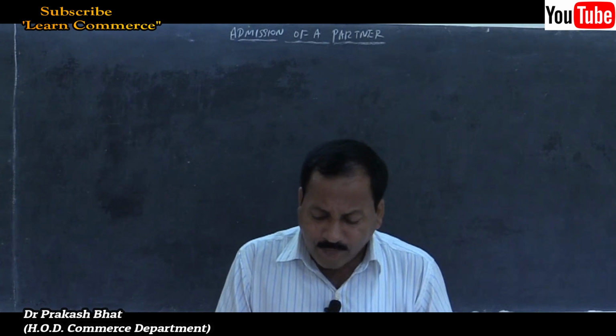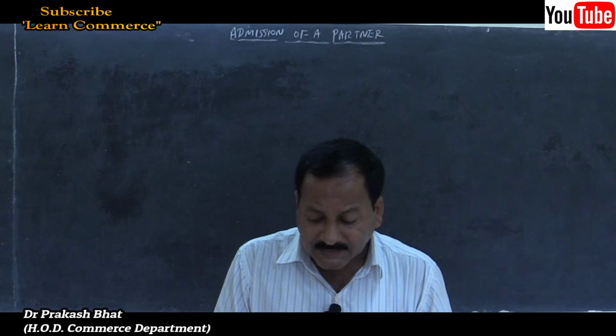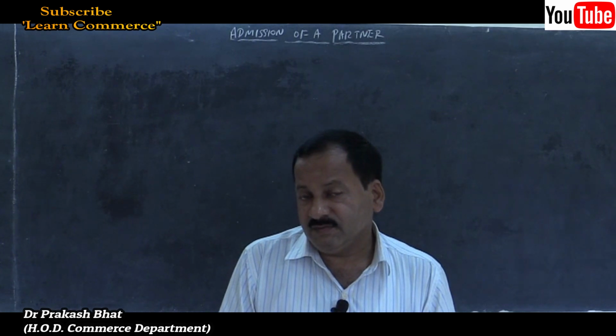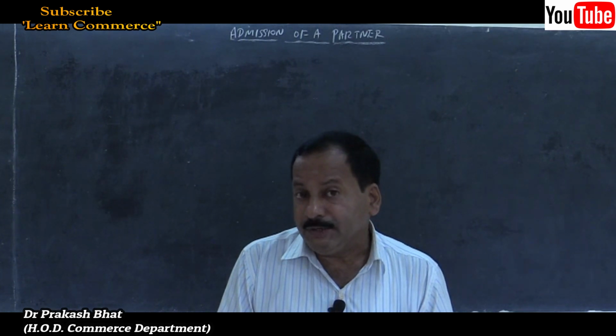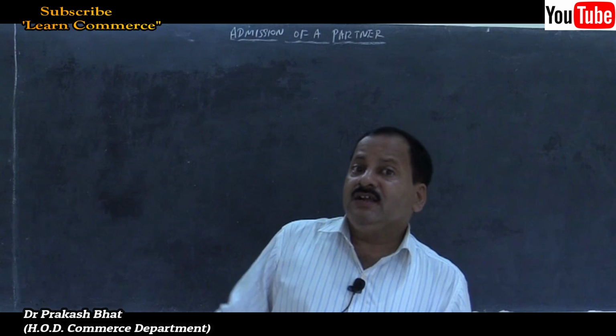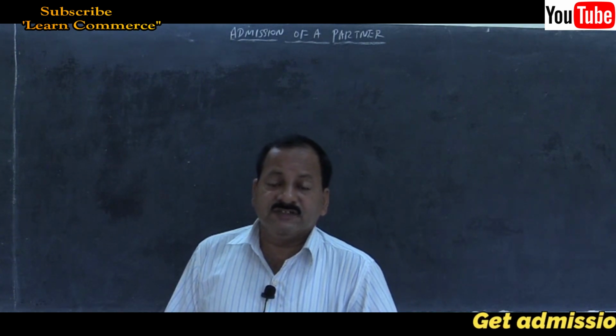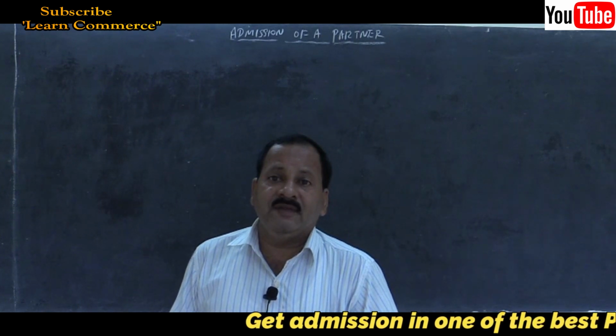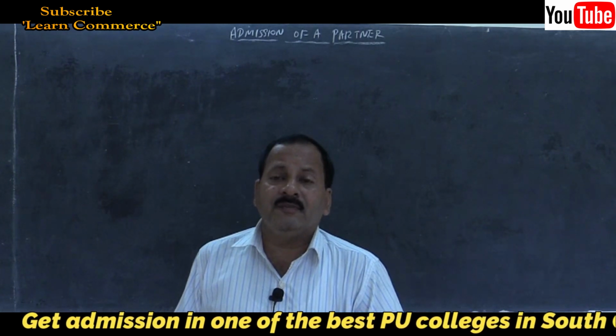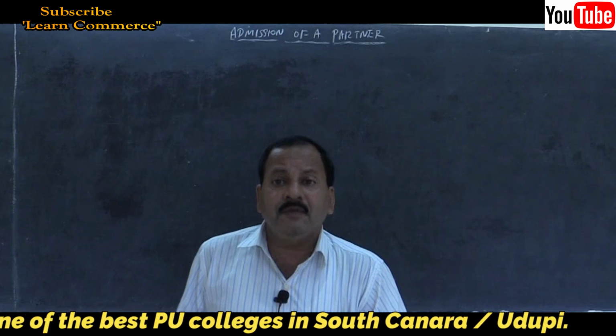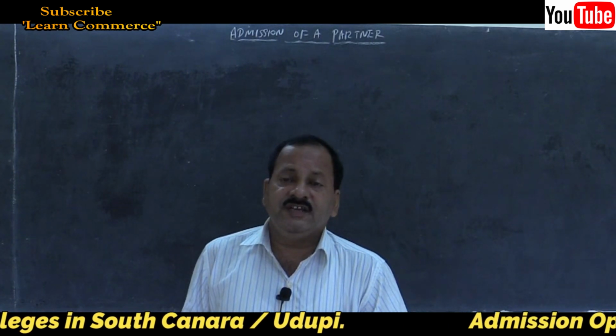Then half of the goodwill is withdrawn by the old partners. Remember, half of the goodwill they told. So this is the difference in this problem. So this is the second method. Under the premium method, second method, goodwill brought in by the new partner in cash and withdrawn by the old partners. That is, here half of the goodwill is withdrawn.